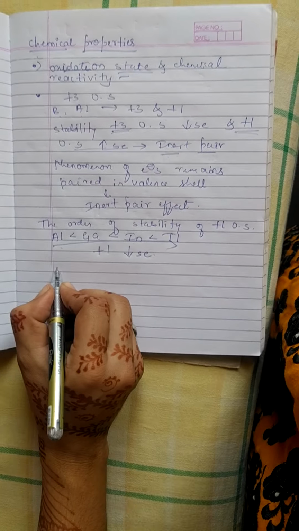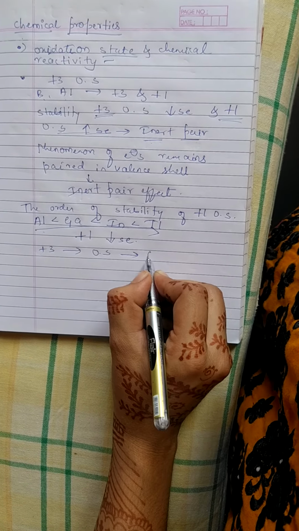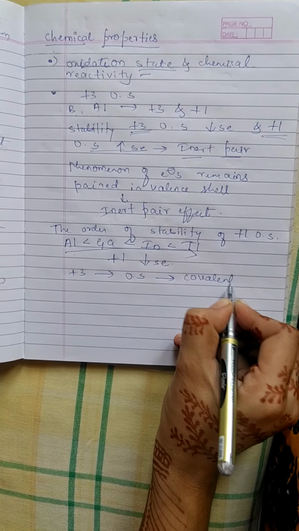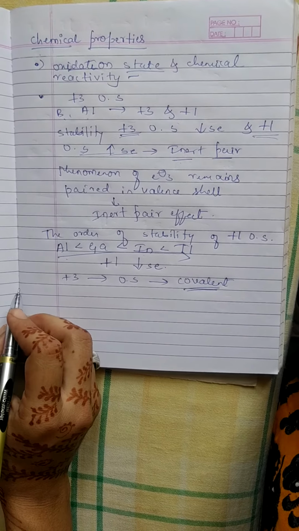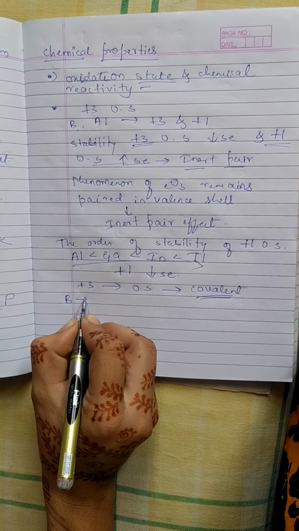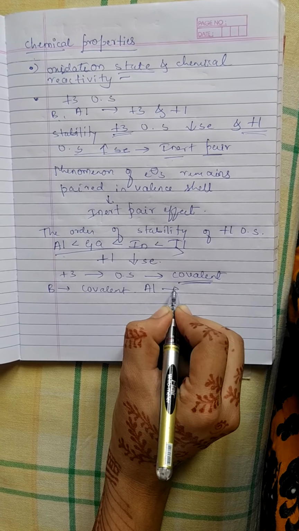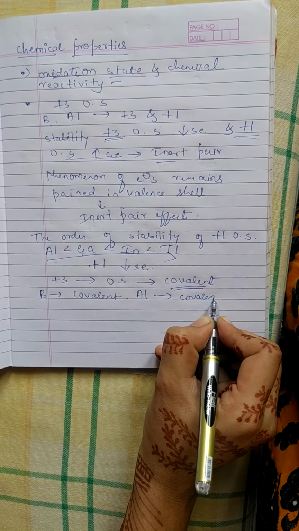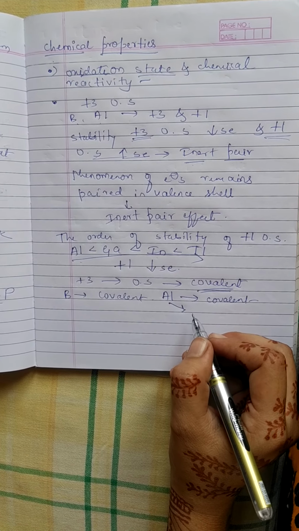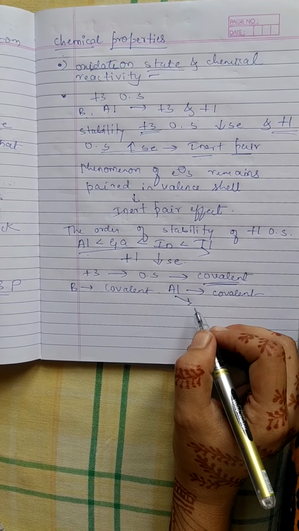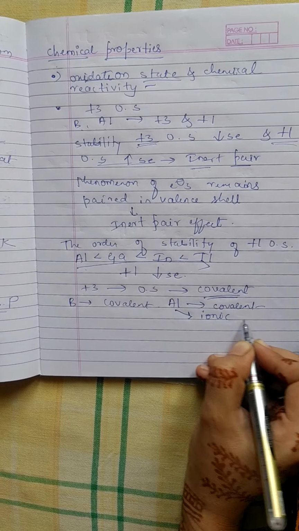Next, compounds which possess +3 oxidation state will always try to have covalent nature. Boron forms covalent compounds and aluminium also forms covalent compounds, but aluminium also has the capacity to form slightly ionic compounds.